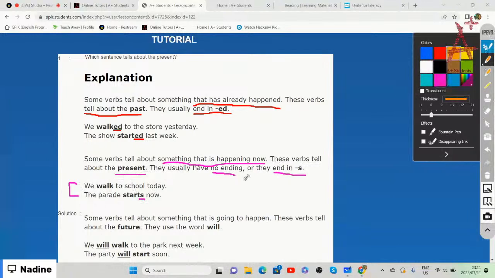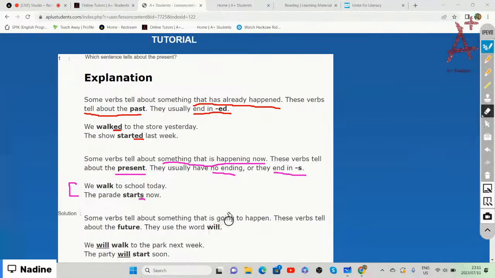All right, then some verbs tell us about something that is going to happen. We call that future tense. These verbs tell us about the future, and they will use the word will. If you talk about the future, things that must still happen or stuff that is going to happen, then we can use will within the sentence.